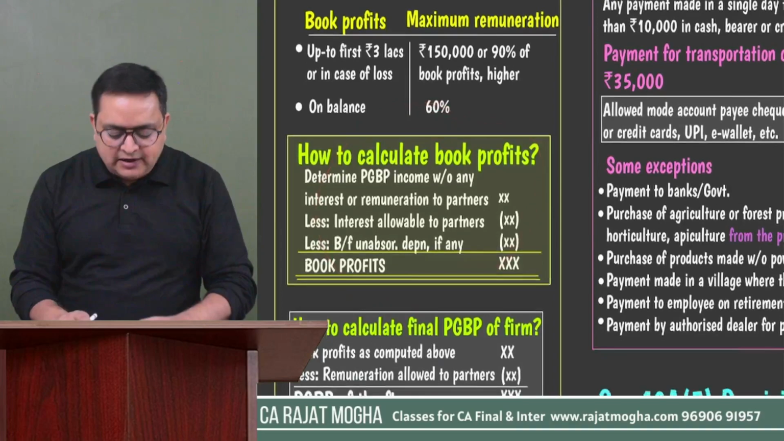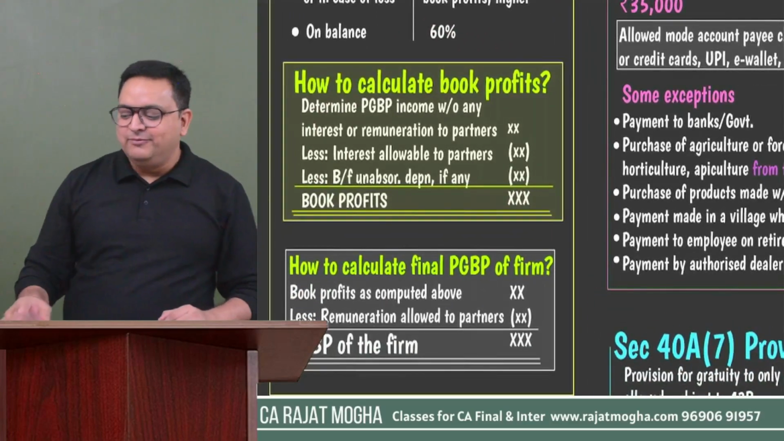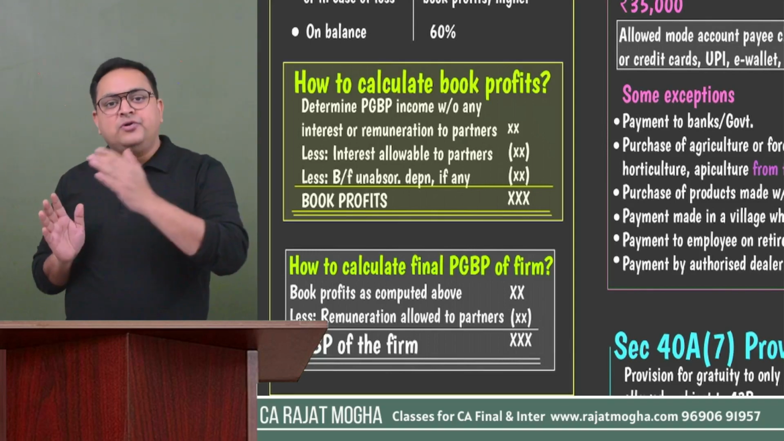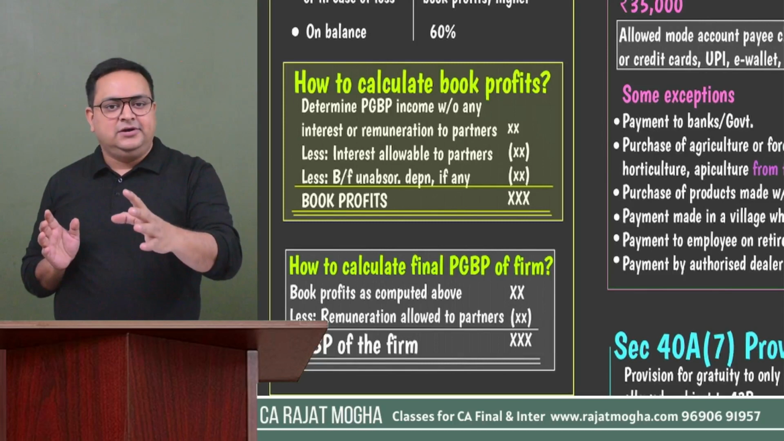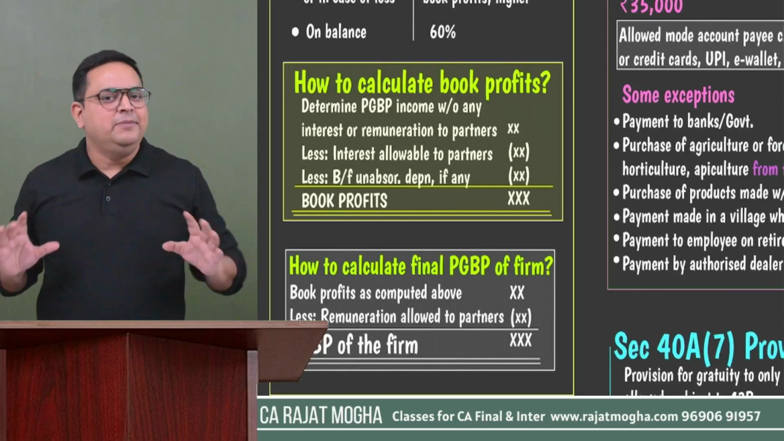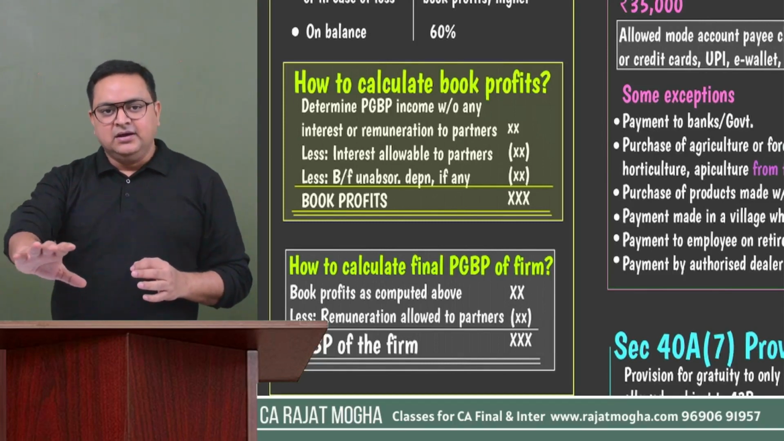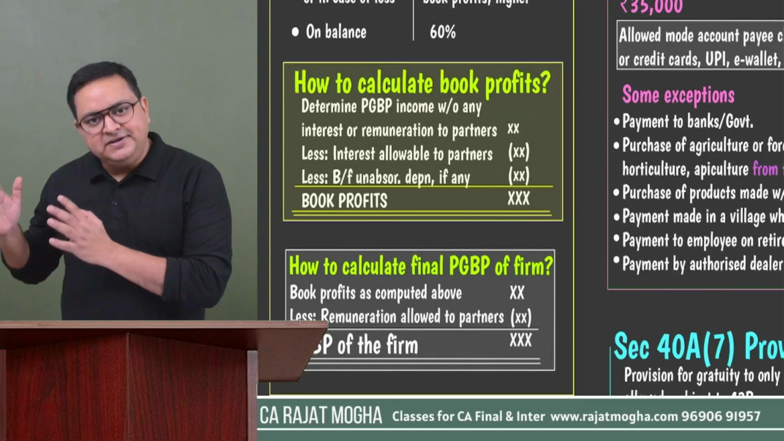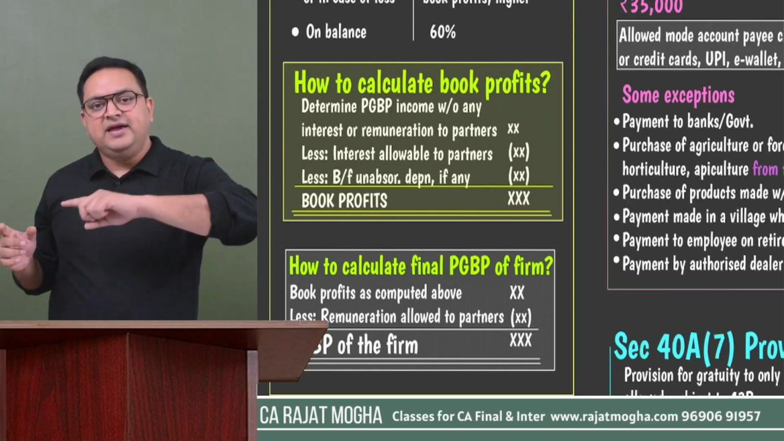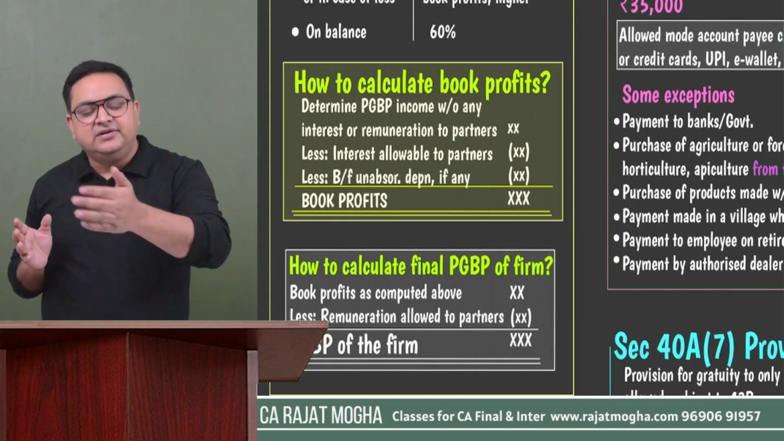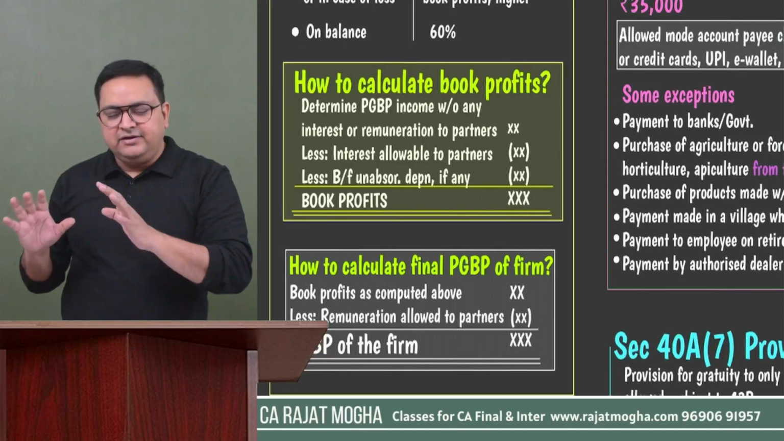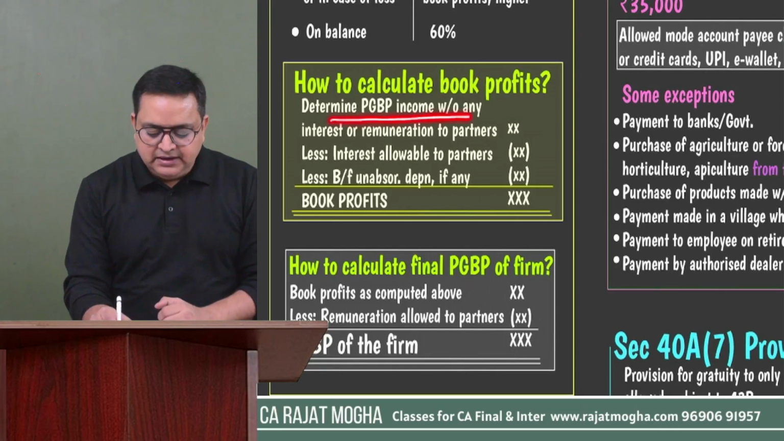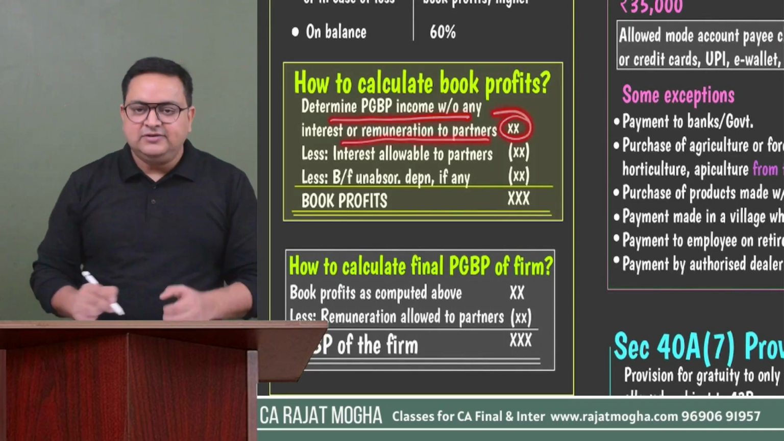Now the question is how you will calculate the book profit. It is very easy. First of all, calculate your normal PGBP income. Before allowing any remuneration, any interest to partners, just calculate your normal PGBP. Apply all the provisions of PGBP from section 30 to 37, apply all these deductions, and compute PGBP as per the normal provisions. But do not give any deduction for any remuneration, even interest, if you have paid to the partners, do not give that effect. Only before that you have to compute your PGBP income. So the first step should be to determine PGBP income without any interest or remuneration to partners.